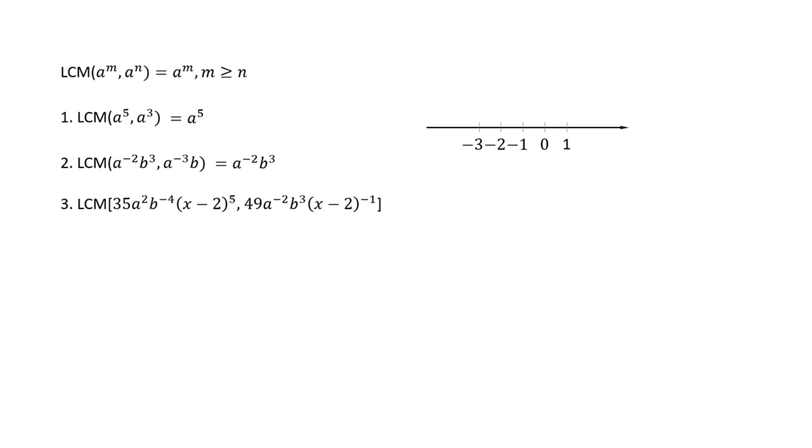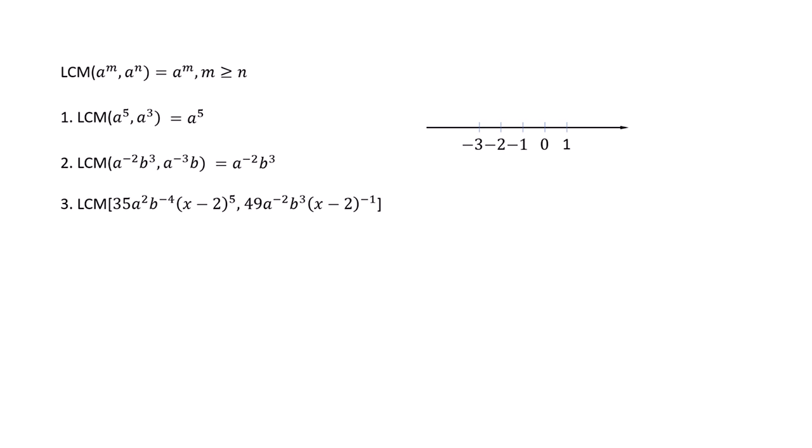In that regard, the LCM of this big long thing that I had asked you, well, that appeared to be very complicated in the beginning, but now I'm sure you see that it's not really that complicated. So let's work on it. We see numbers 35 and 49. Did we already go through that? LCM of 35 and 49, we found that to be 245.